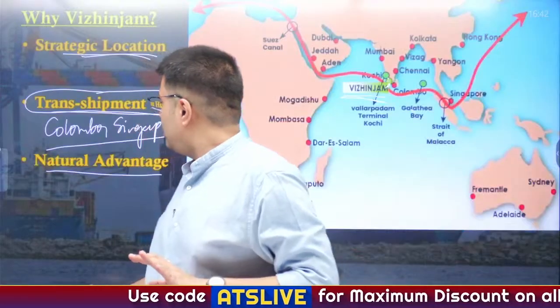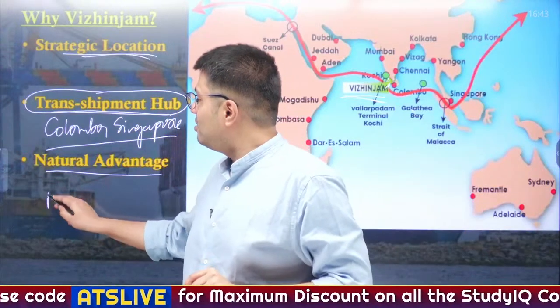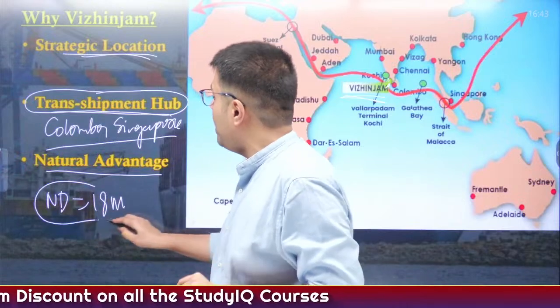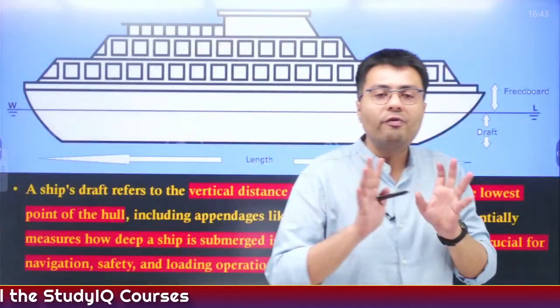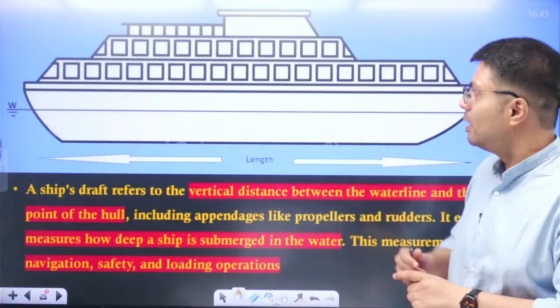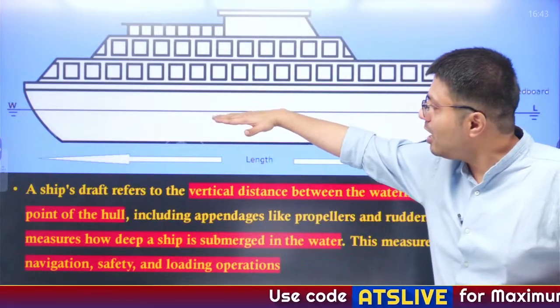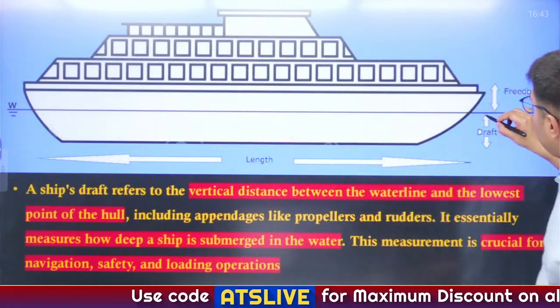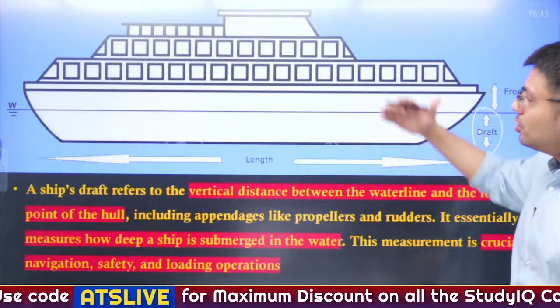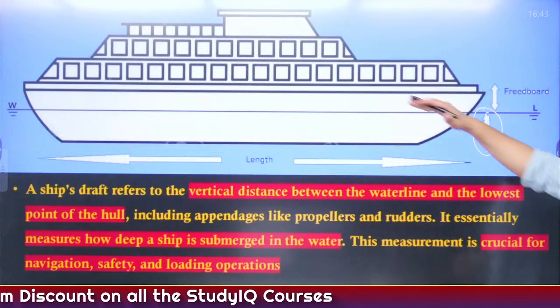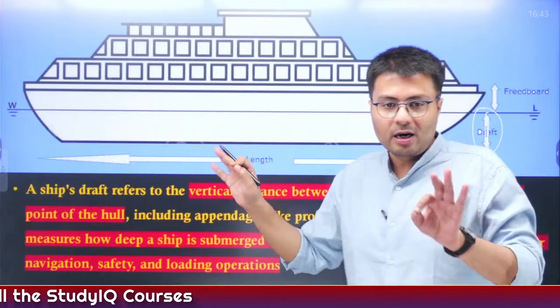Another natural advantage is that it has a natural depth of 18 meters. And why do you need ports with big natural depths? Because of a fact known as draft of the ship. Now, big ships like these, a significant portion of these ships is located underwater and this is called the draft of the ship. So, the heavier the ship, the bigger the ship is, the larger will be the draft which is located below the waterline, right?